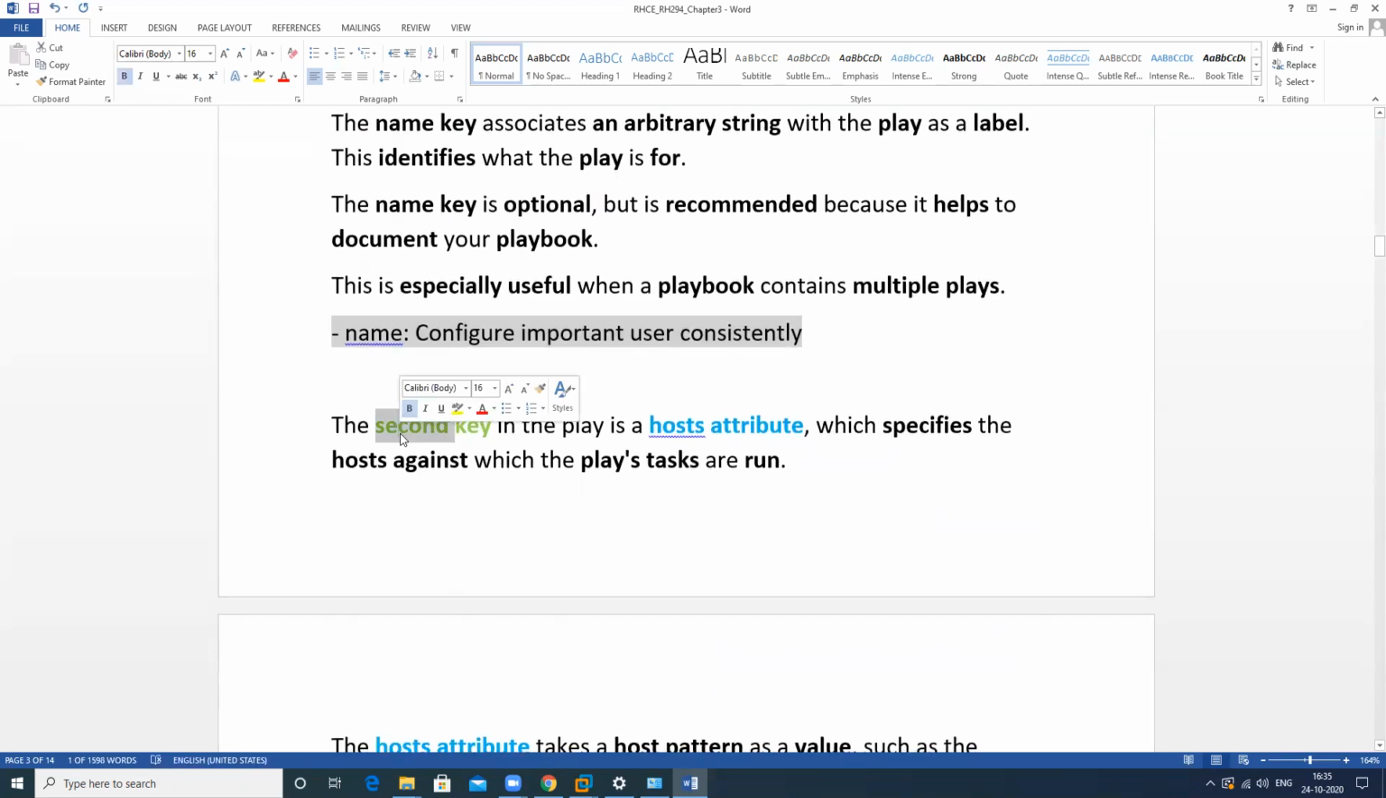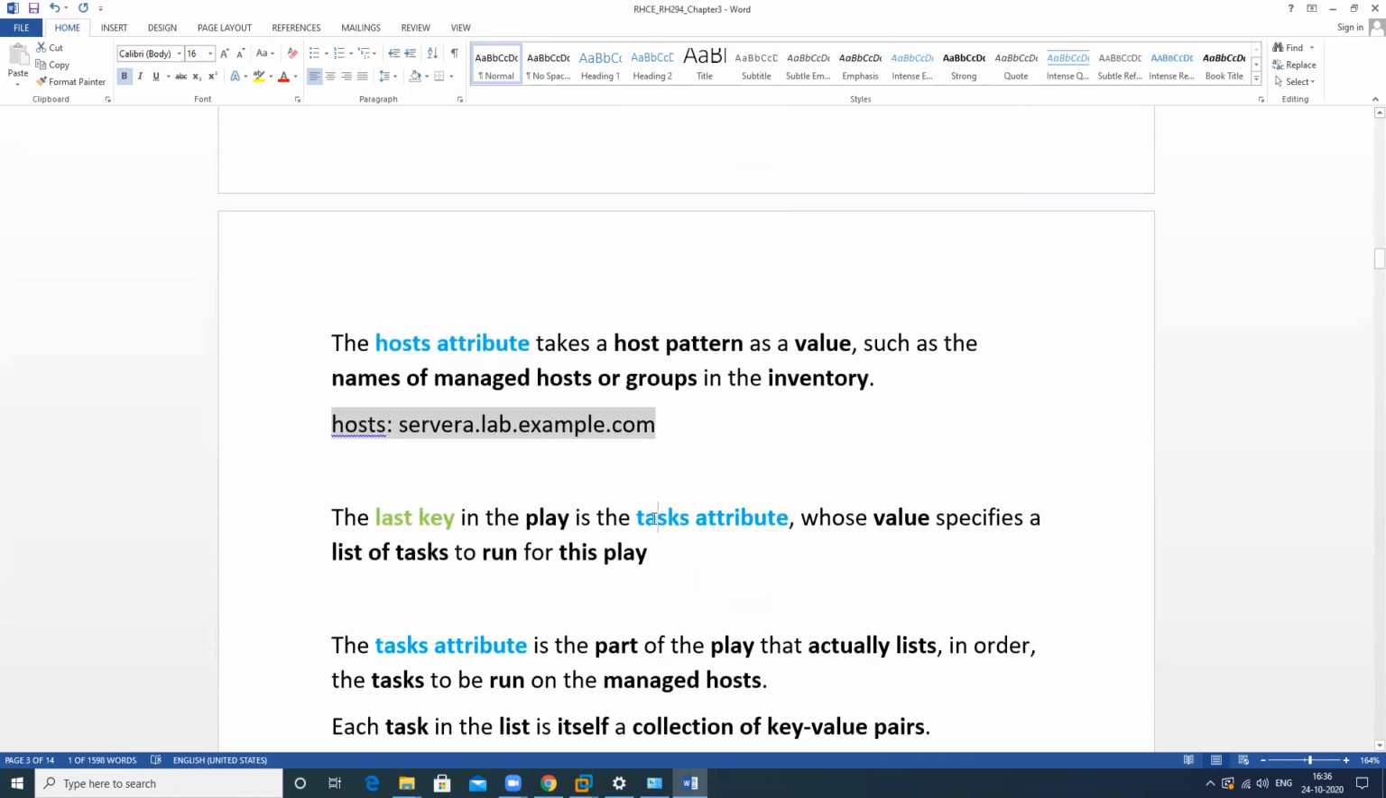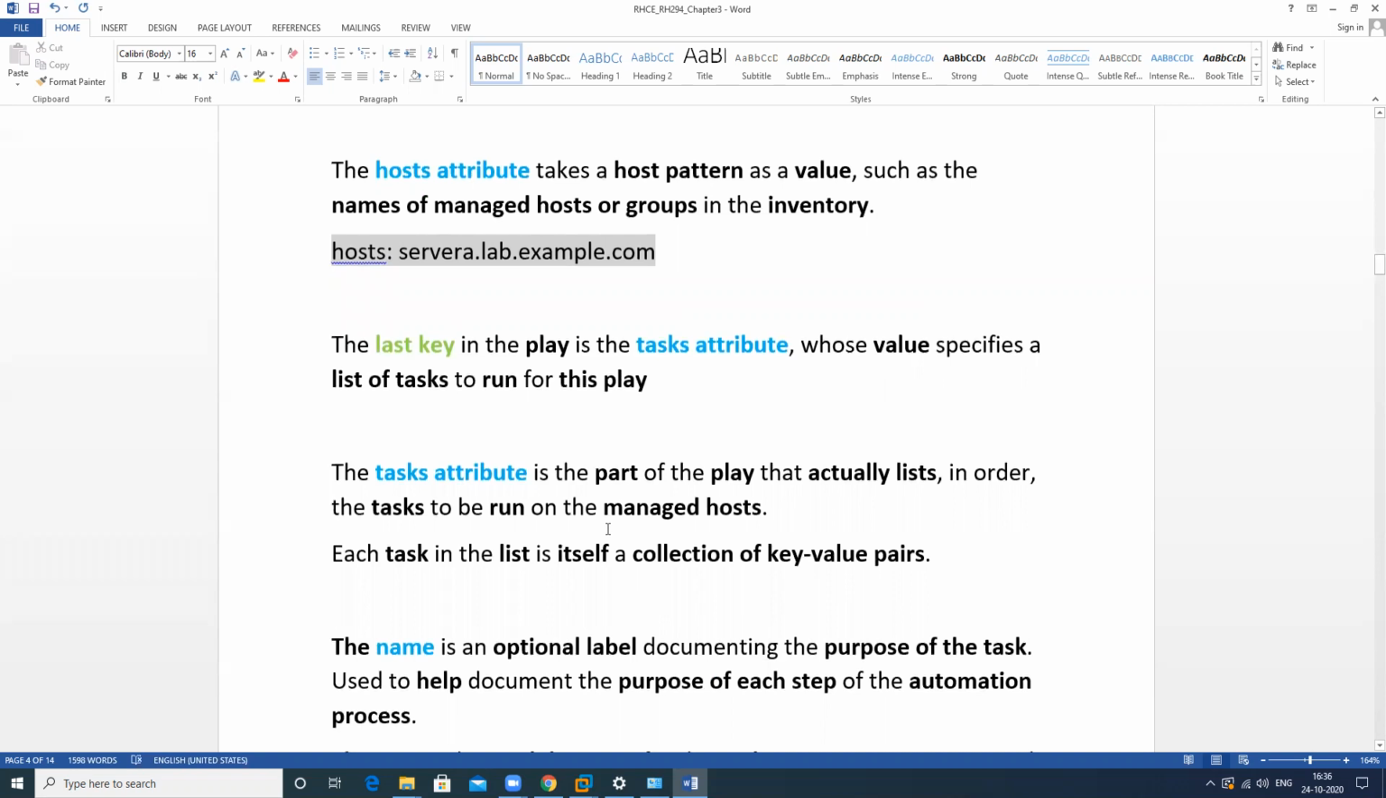The second key is host, the particular host on which we want to run the task. The last one is tasks, which defines what types of tasks you want to assign. I will show you how to use these so you can understand very well.